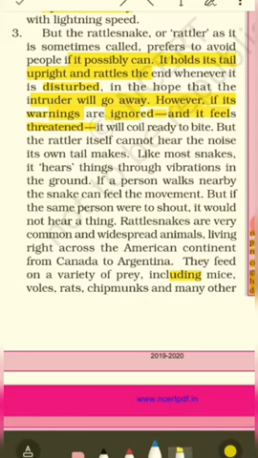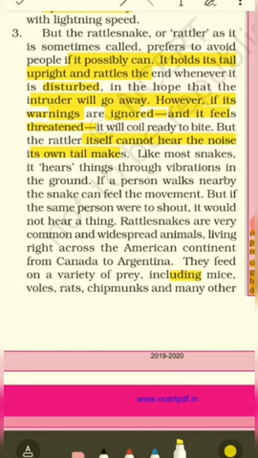Okay, but the rattler itself cannot hear the noise its own tail makes. Clear? But a rattlesnake cannot hear the sound its own tail makes. It's an interesting fact, right? A rattlesnake cannot even hear the sound made by its own tail. Very interesting.